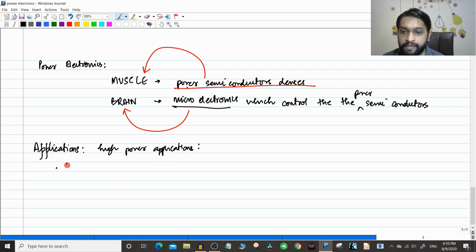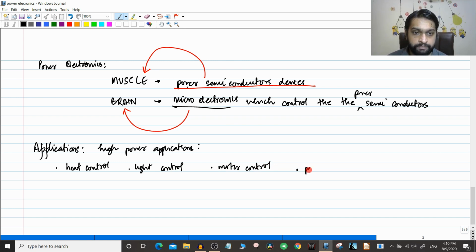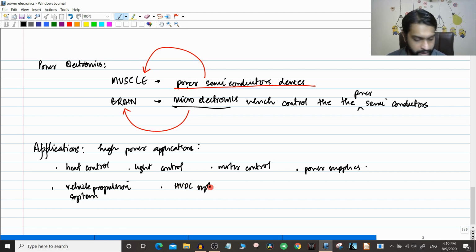Some of the important areas where power electronics is used are heat control, then lighting control, then naturally motor control, then power supplies, then vehicle propulsion systems, so that the course will look a little bit fancy, and then you have HVDC systems, which electrical engineers might know about. Then ultimately the important system of FACTS, flexible AC transmission systems. So these are the basic applications of power electronics.